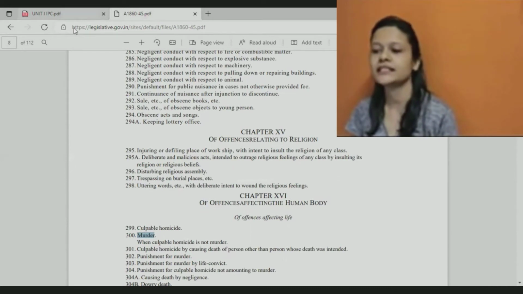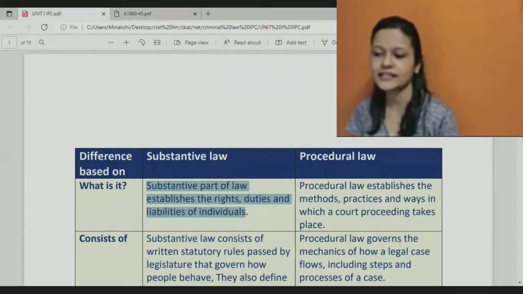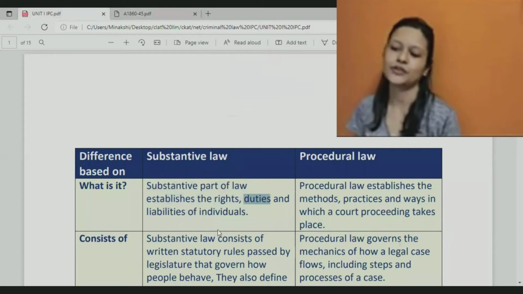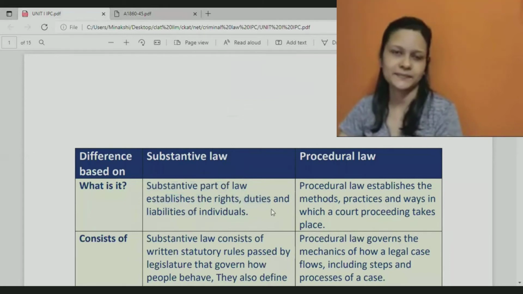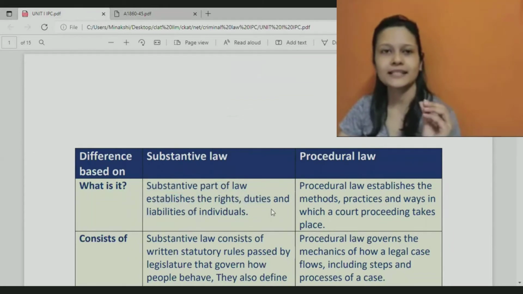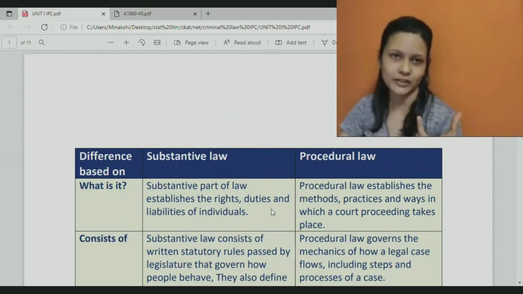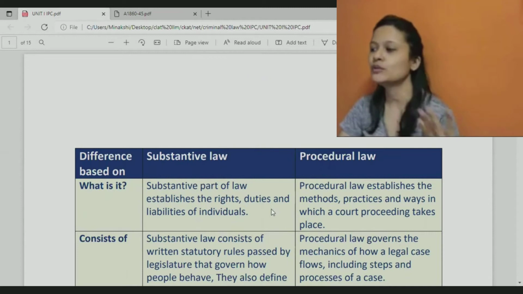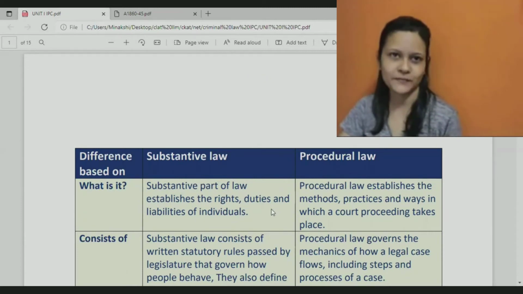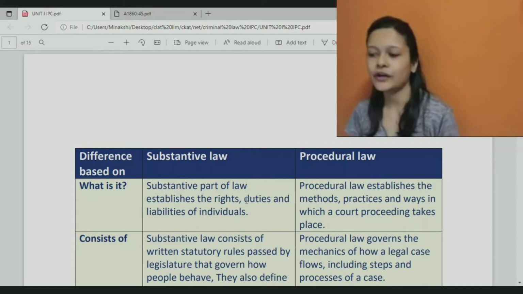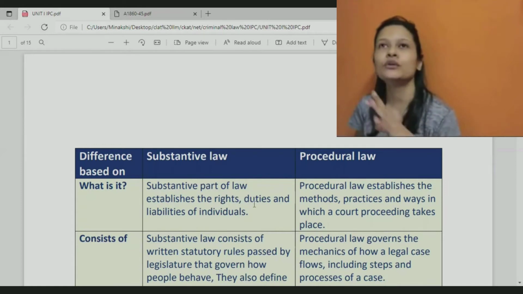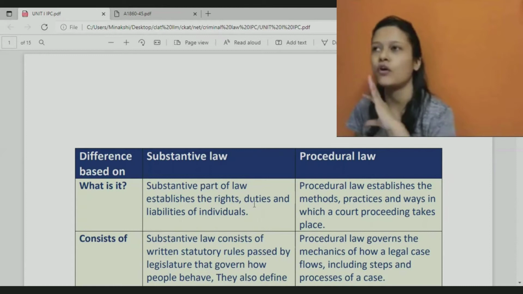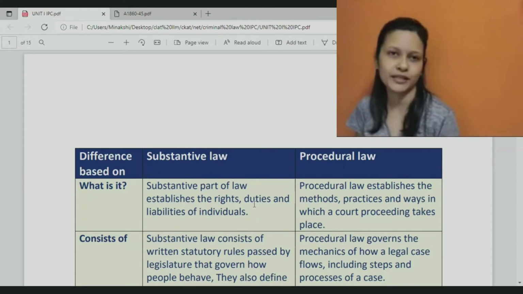It is written in a substantive law. That means it tells you about your rights, about your duties, and about your liabilities. Your rights, as in, if murder is mentioned as a crime, we all have a right to life. We all have a right to live peacefully, right? And we all have a duty not to kill another person, not to cause harm to another human being also.